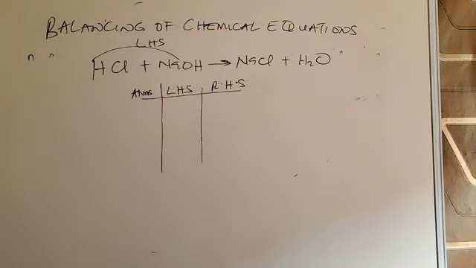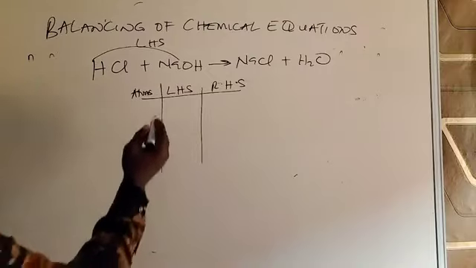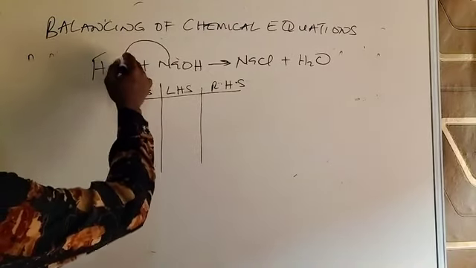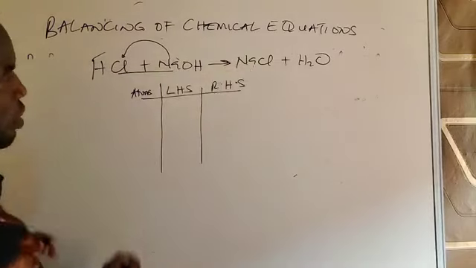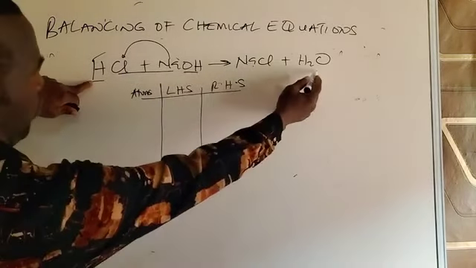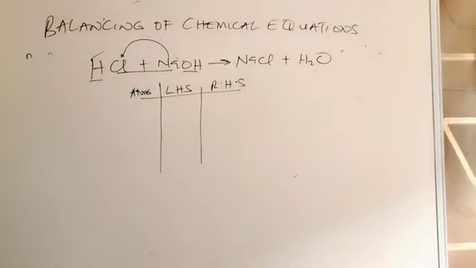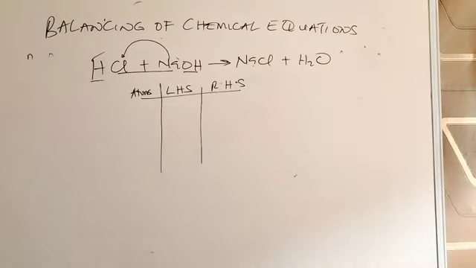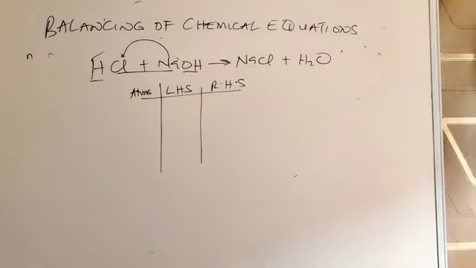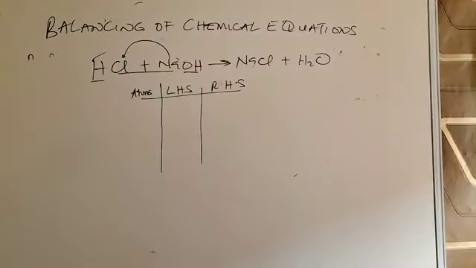The elements rearrange. How are they rearranged? You see that sodium picks chlorine to give you sodium chloride, while hydrogen picks OH to give us water. So that's the equation we have here. So now we are here to come to how to write equations. Having done that, we are now going to ask ourselves, how do we check whether this is balanced?